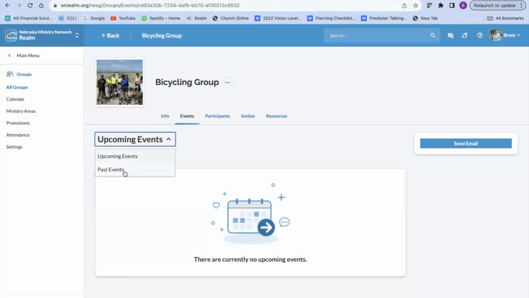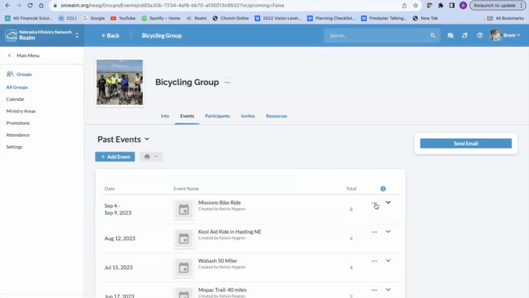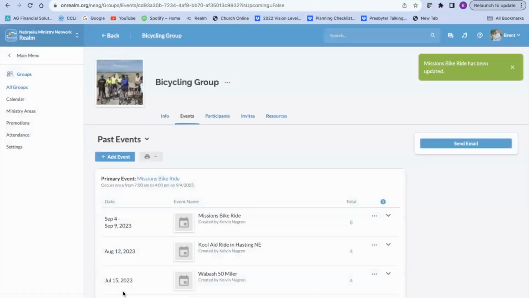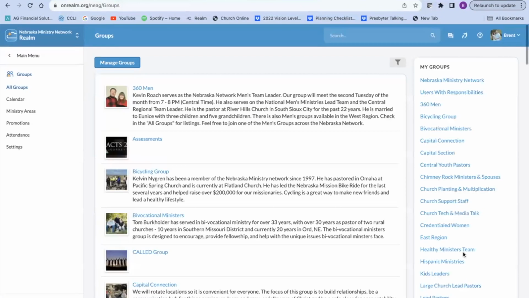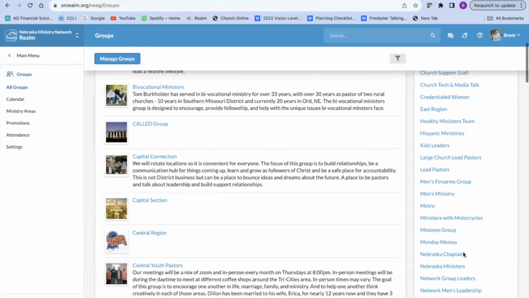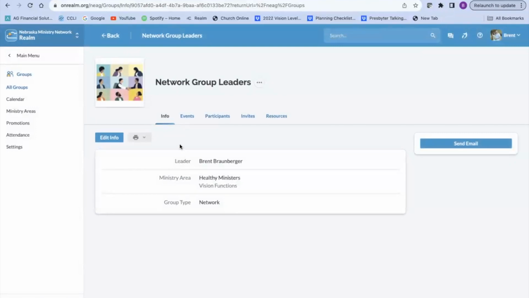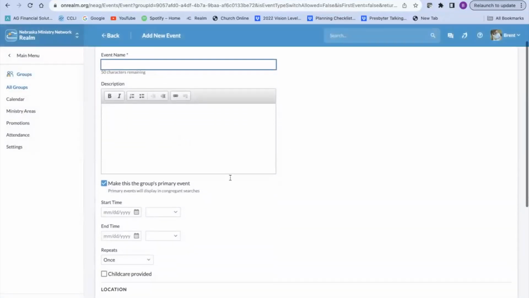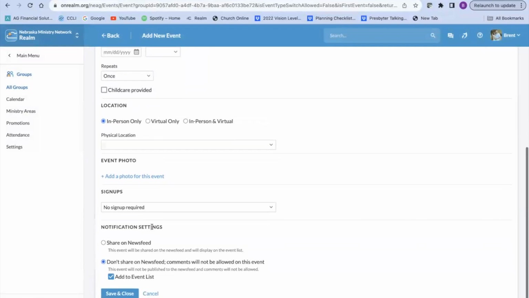Here we go, right back to here, past events. And this is an old event anyway, so it probably really doesn't matter. So let me go into the network group leaders. I created an event. We're going to do a makeup meeting on November 14th, Tuesday evening, 7 p.m. So I created that here. I just did an add event. I went in there. I put the name, description, time, all that there.